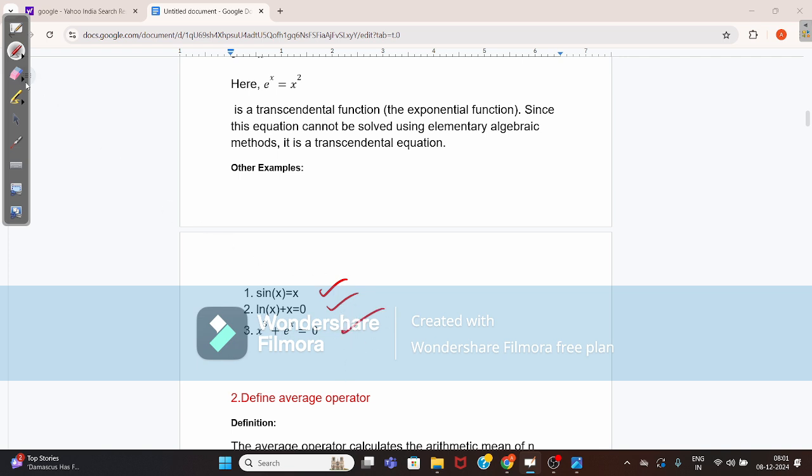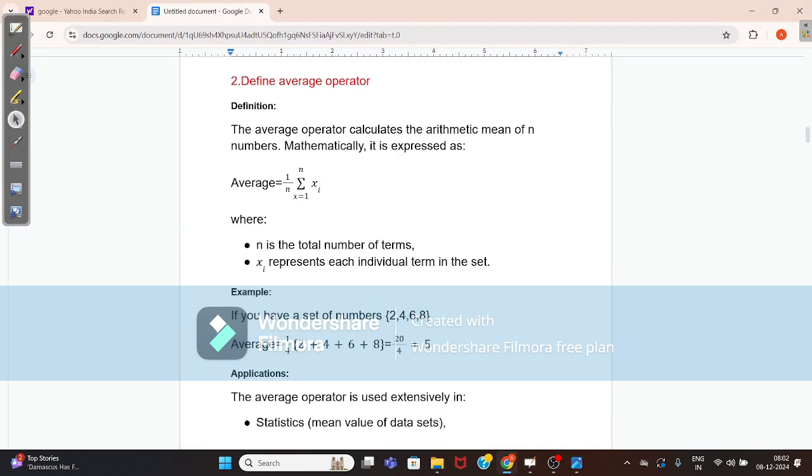Now comes the next topic, the average operator. Define average operator. The average operator calculates the arithmetic mean of n terms. Mathematically, it is expressed as average equals 1 by n into sigma i equals 1 to n of xi, where n is the total number of terms and xi represents each individual term in the set, such as 2, 4, 6, 8. Here it is 1 by 4, the total number of terms, into 2 plus 4 plus 6 plus 8, which gives 20 by 4, which is 5. This is the average number.